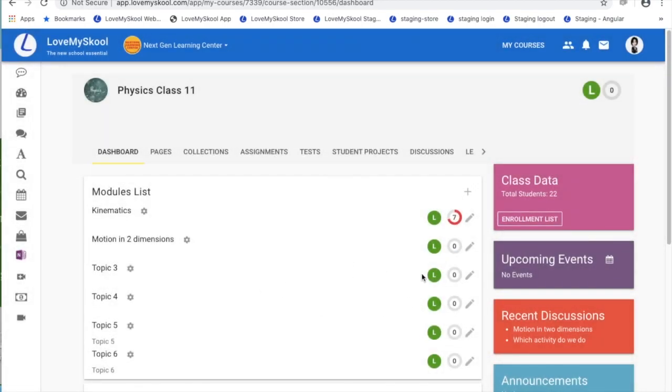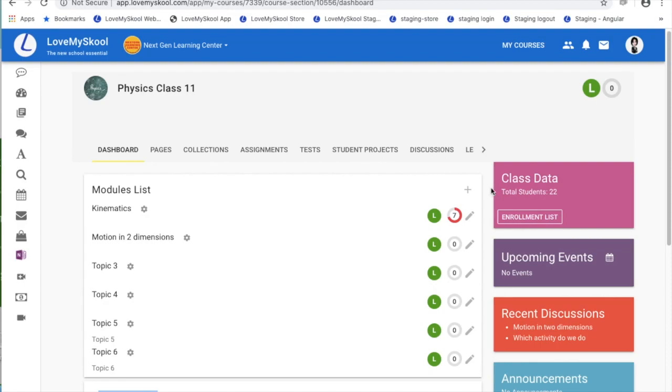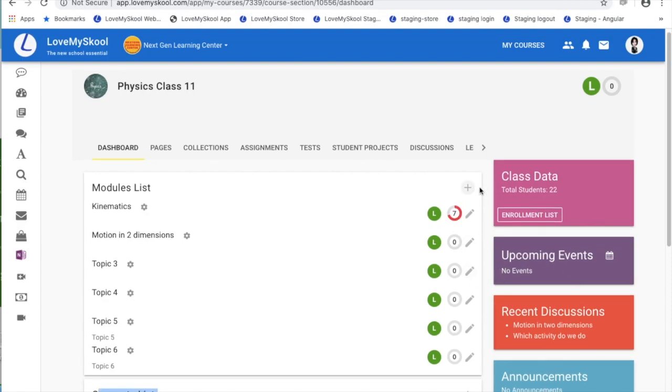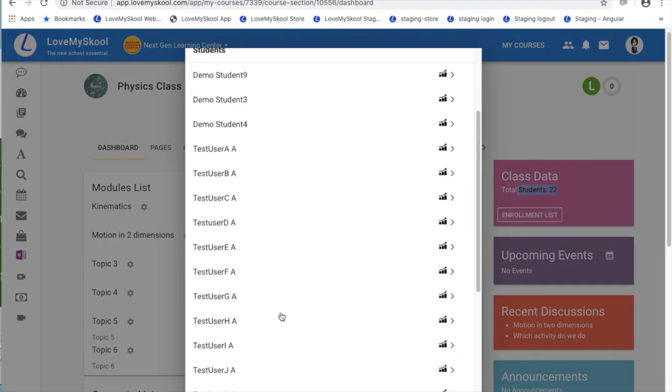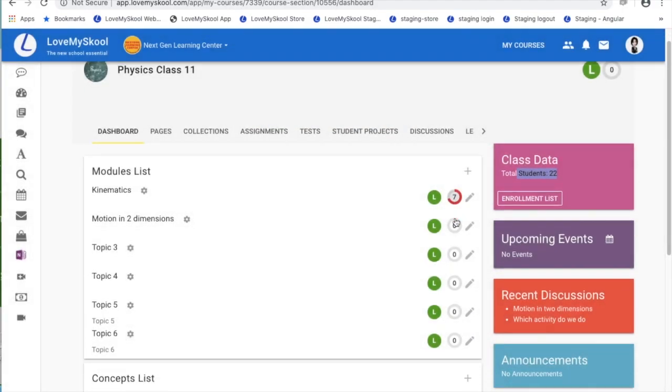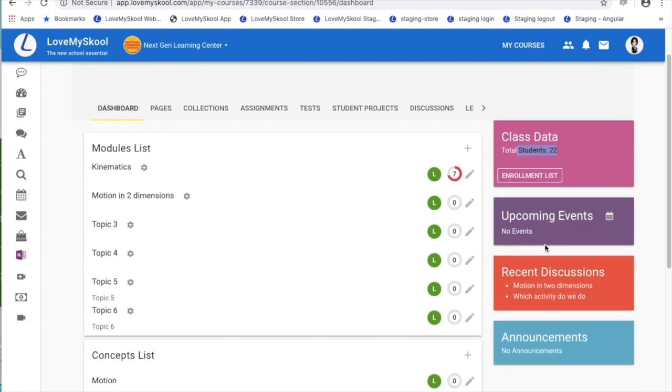On the dashboard on the right, these are called widgets, and you will be able to see various things on various widgets. On the first widget you can see how many students are enrolled, and you can click on the enrollment list to get the list of students. On the upcoming events widget, you will see all the calendar events for this course that are coming up.